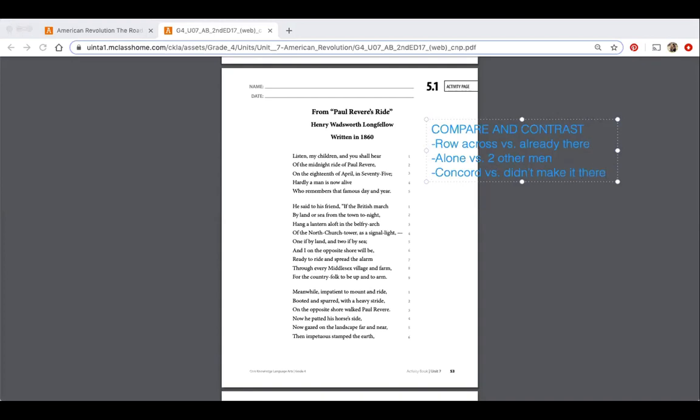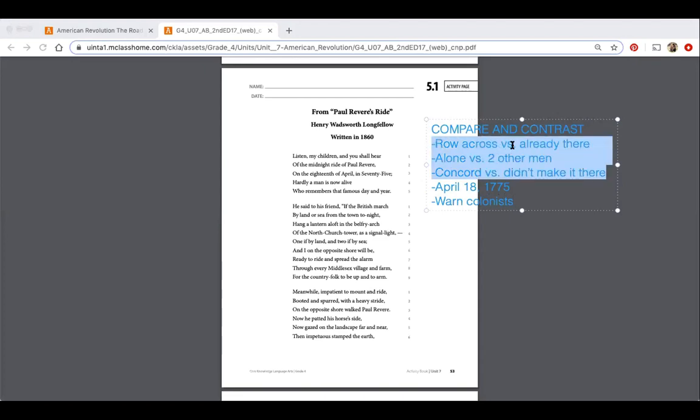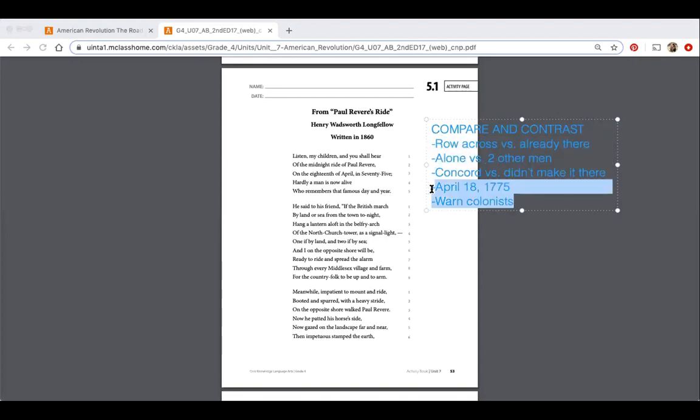Okay. The next thing I noticed was that there are some things that are the same, right? The dates are the same. Both say that it's April 18th, and here it says 75, that just means 1775. So they both have the same dates, and the purpose of him riding is to warn the colonists of the British attacking. Here you're going to notice the first three were how they're different. Anytime there's a VS, it means versus, how they're different, and then the last two are how they are the same. So we're comparing and contrasting here.